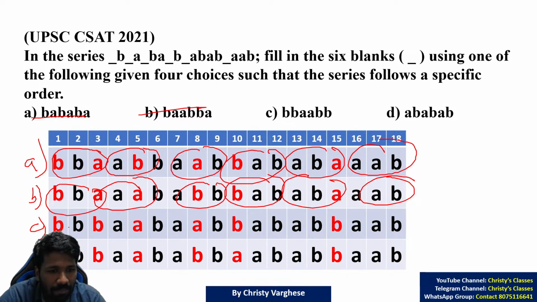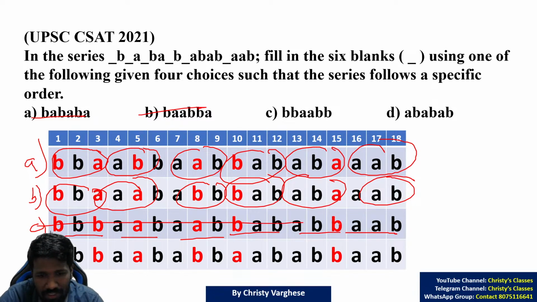Option C, BBB, AAB, AAB, BAB, ABB, AAB, not a pattern. So option C is eliminated.